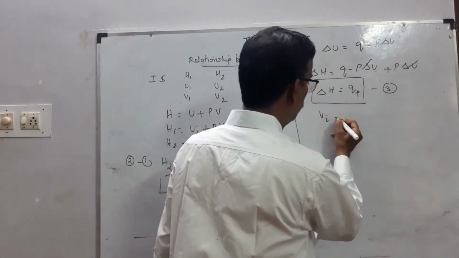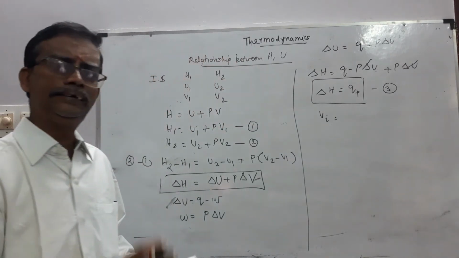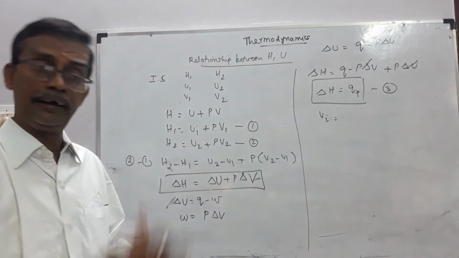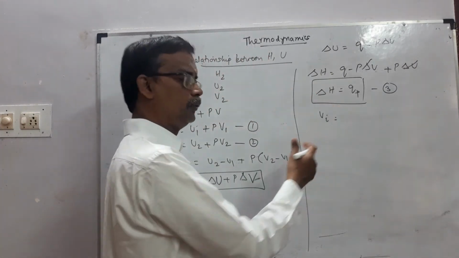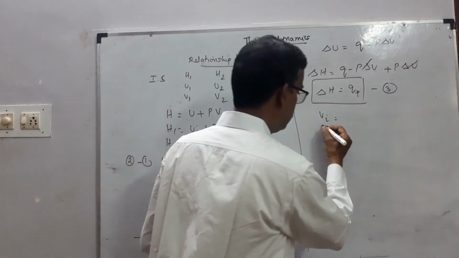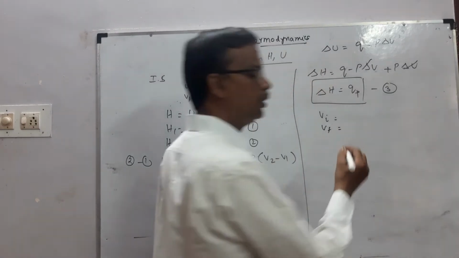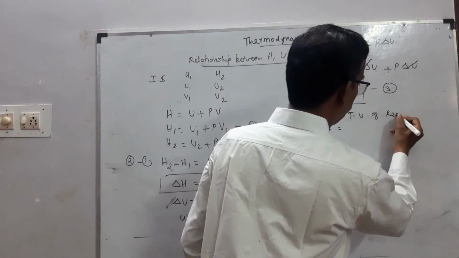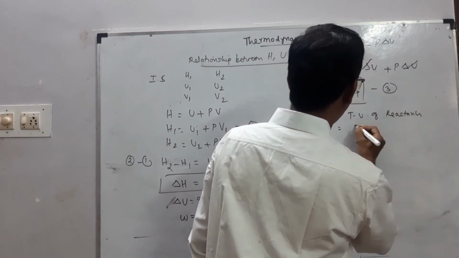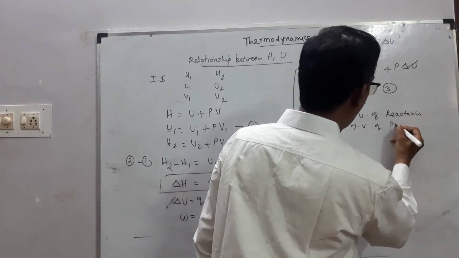Now let VI be the initial total volume of the reactants. VF is the total volume of the products.